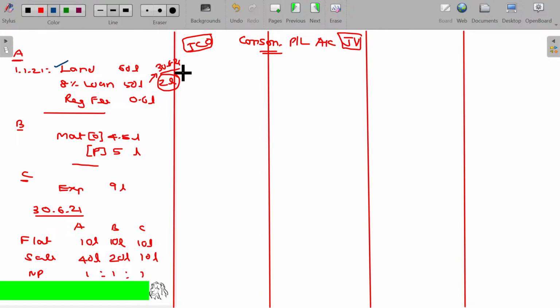Land. What about this one? Land is the expenses, not an asset, because they are the builders. They purchase this and construct and sell, so it becomes stock in trade. And of course, the duration of this jointly controlled operation is only 6 months. If the duration is less than 1 year, going concern concept is in trouble. As going concern concept is not there, there will not be any assets and liabilities.